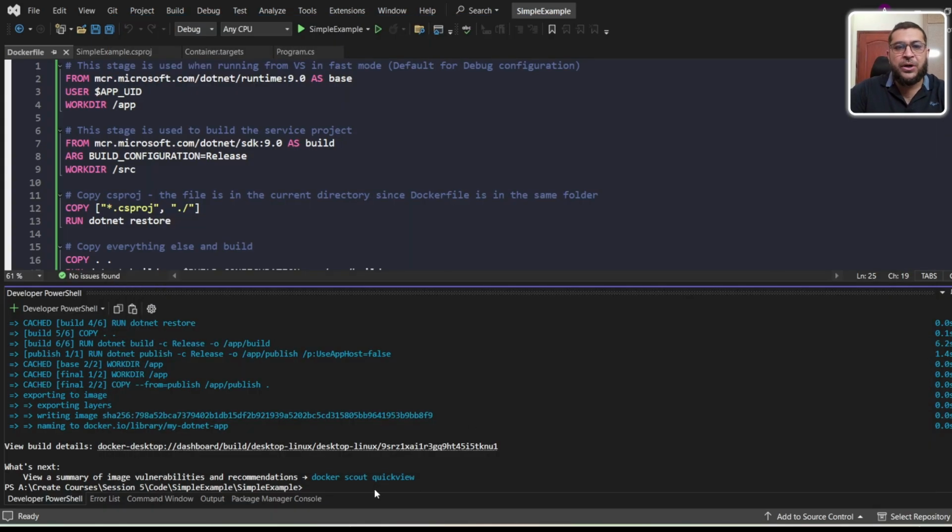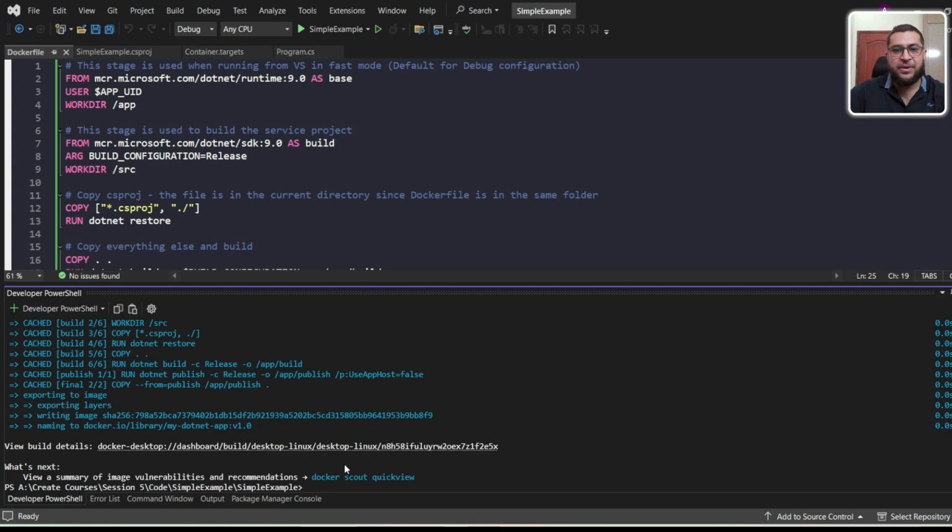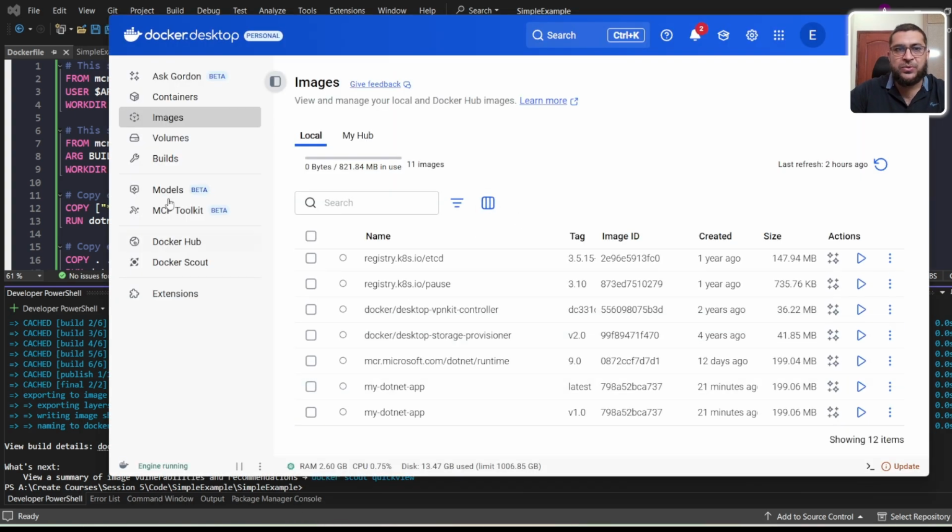So if you want a customized name, how will you give the customized tag? For this you will use this command: docker build -t my.NET app, and here you will use the tag, for example v1.0, and the current directory, so it will use the customized tag. Now I will go back to the local images in my Docker Desktop. You can see here it uses the customized tag name, so you can use this command to give the customized name. The image is created but it's not running.